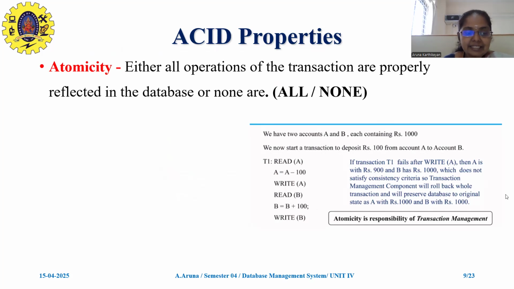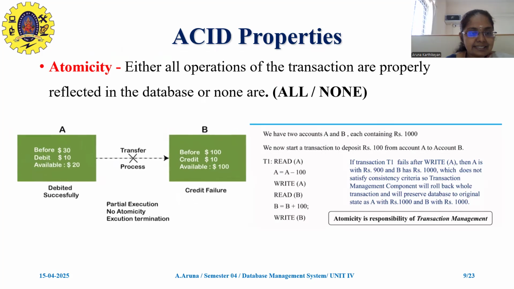In this case, the transaction must be rolled back to my original state. Whatever happened, it will be rolled back. So during the rollback, A is credited with 100, A has 1,000 again, and B also has 1,000. The process is reversed. So here my database is preserved as well as in a consistent state. This is how we are checking the atomicity property.